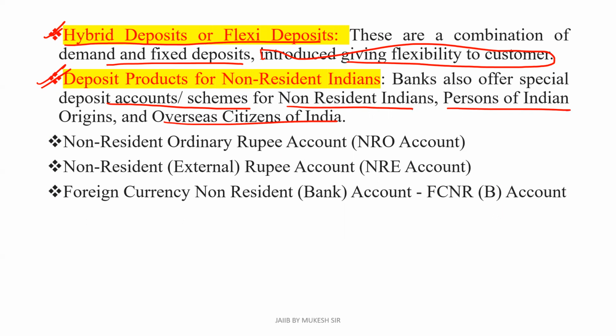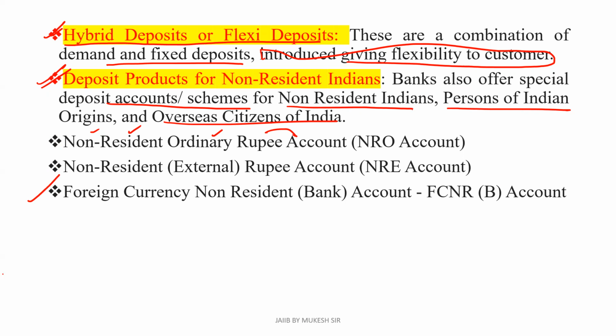First one, that is NRO account, that is non-resident ordinary rupee account. Next one, that is NRE account, that is non-resident external rupee account. O stands for ordinary, E stands for external.